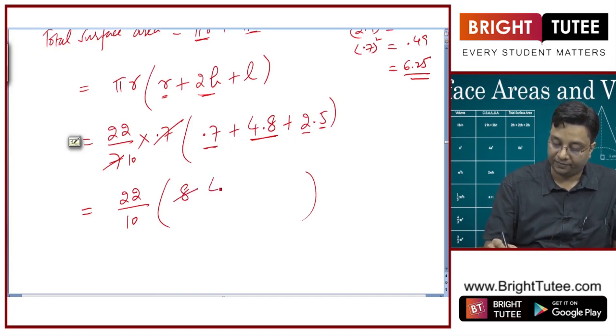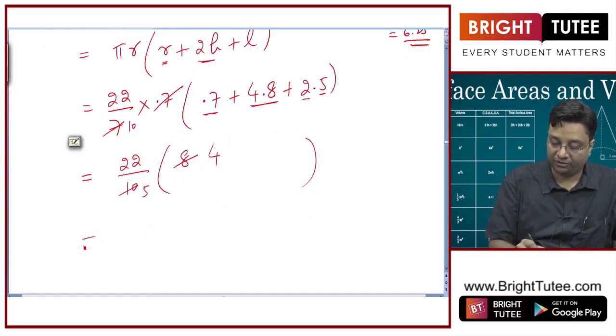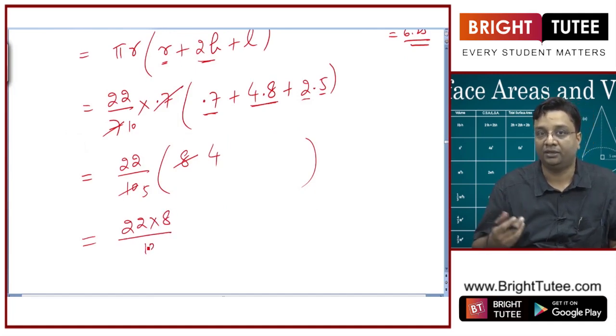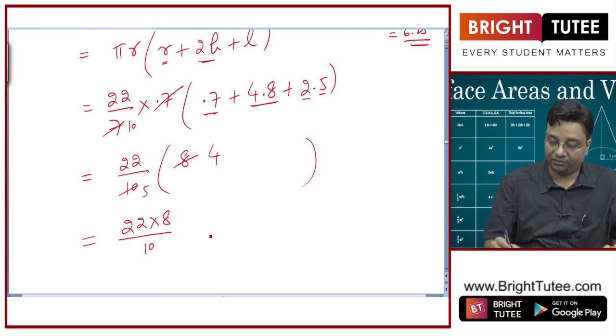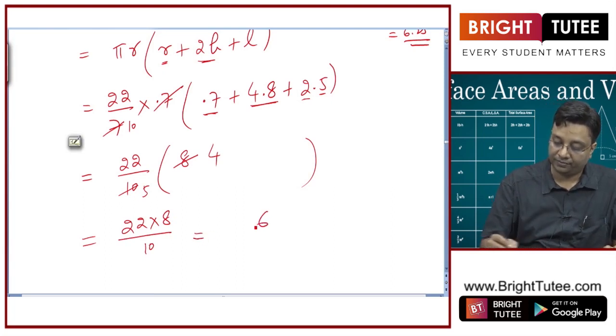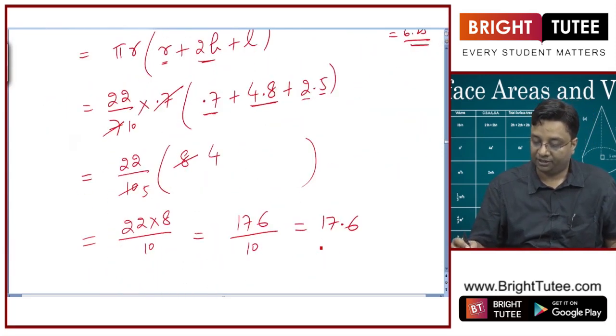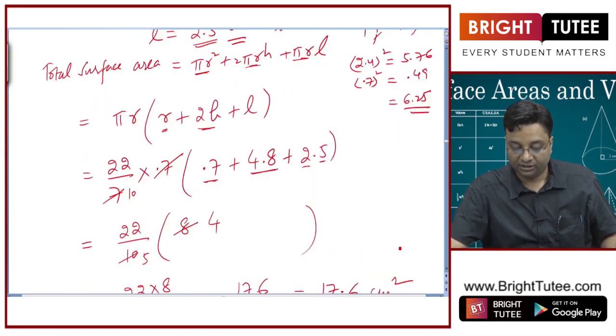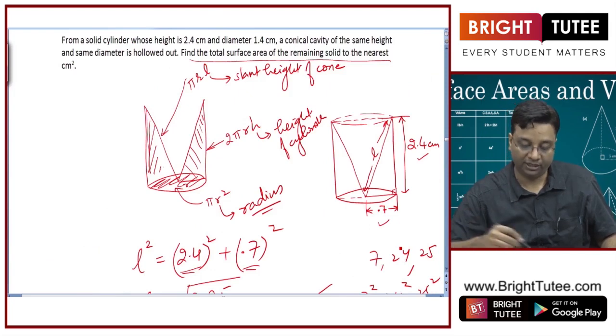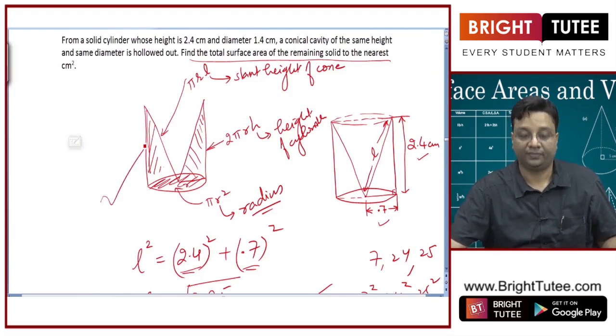Okay. Or what we could have done is, without cancelling it, we could have written 22 into 8 by 10 itself, because it will be simpler to convert it into decimal form now. 176 by 10. So this is 17.6 centimeter square. This is the total surface area of the remaining solid, that is this one. Okay.